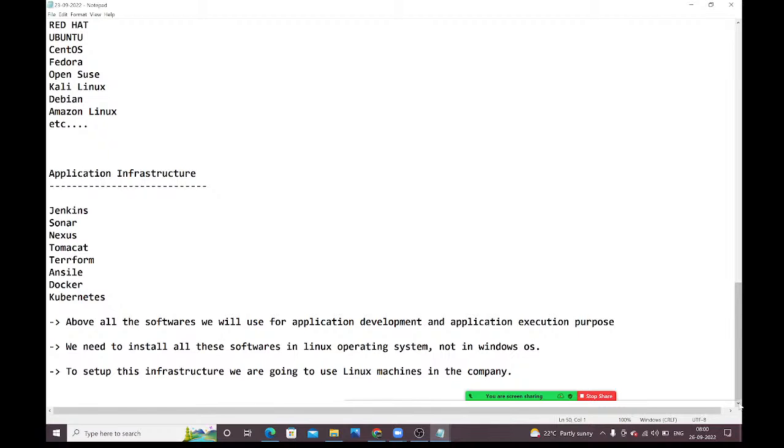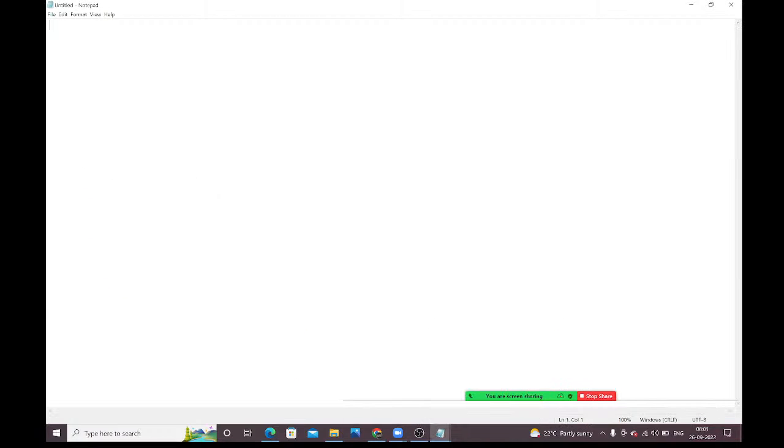Yesterday, in the last session, we discussed all this theoretical concept. Clear? Very good, guys. Now, what are we going to discuss today? Today, we need to set up the environment for Linux, guys. Linux environment setup.